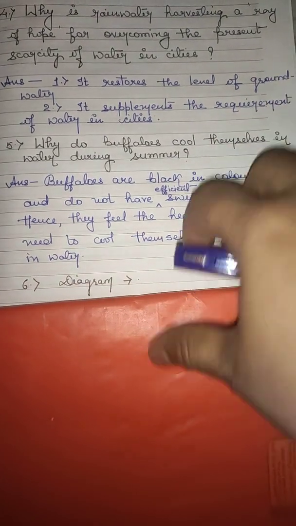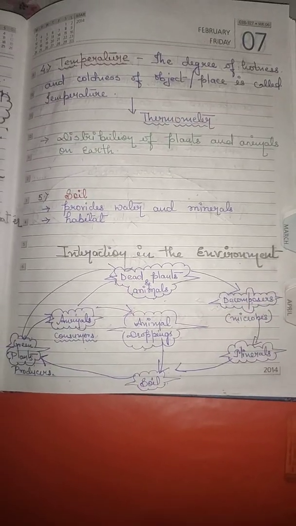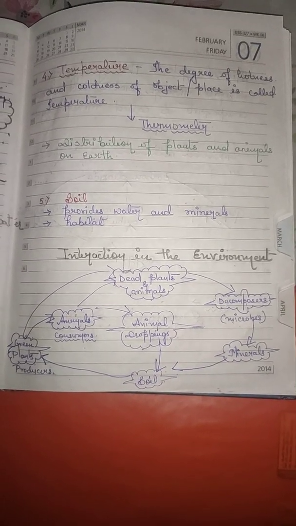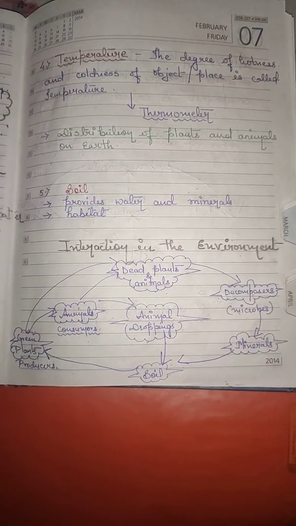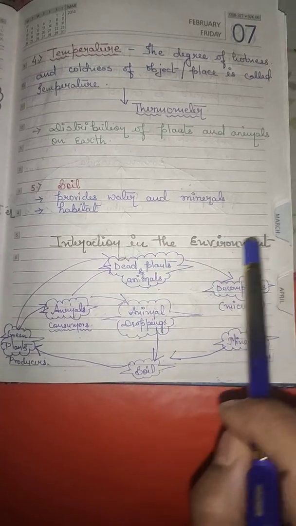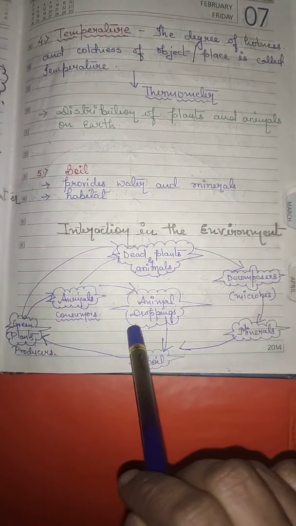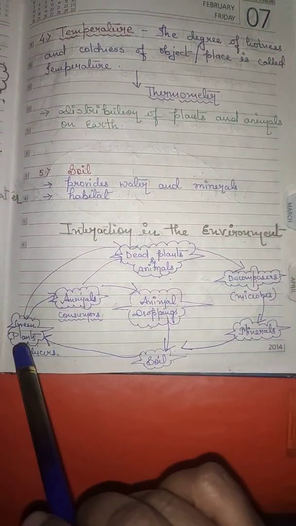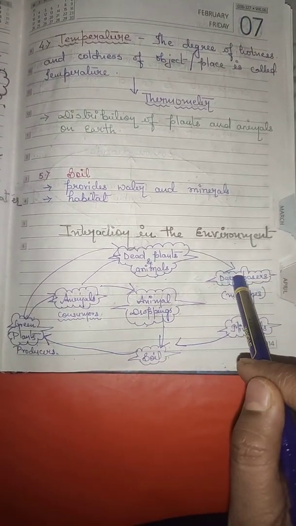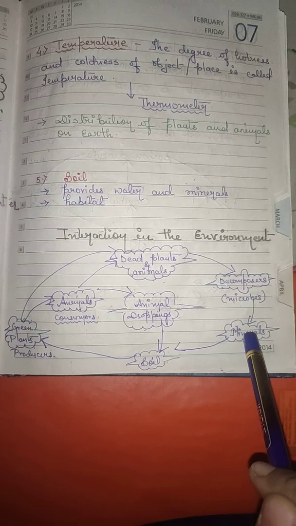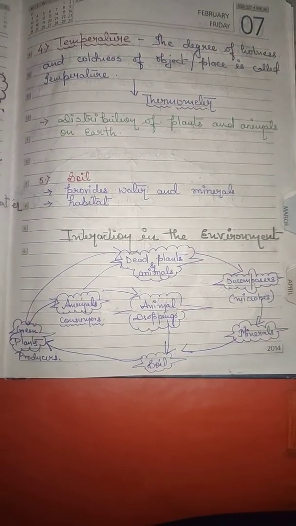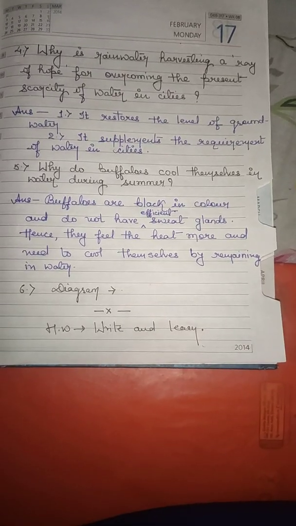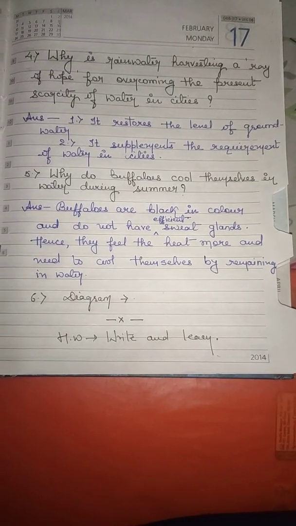Done. Question number 6 is the diagram. In question number 6, we have to draw the diagram to show the cycle between the biotic and the abiotic components of the environment, that is, how they interact in the environment. This we had done earlier. The same thing you have to draw in question number 6, where you have to show how the biotic components of the environment are connected with the abiotic components, and it is termed interaction in the environment. So that was the last question of exercise part E.